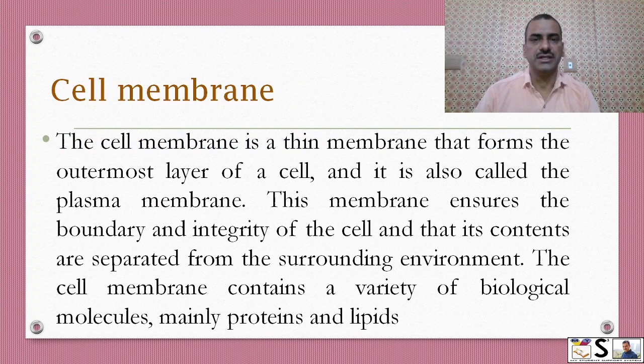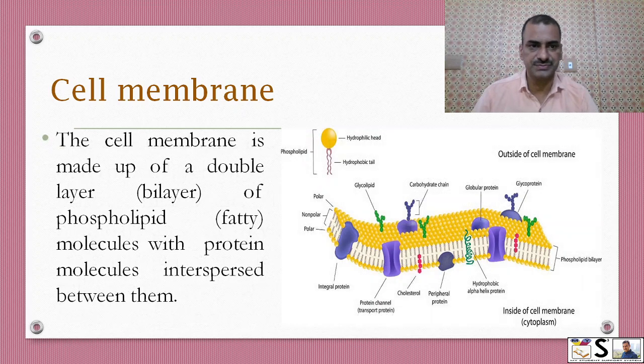First is the cell membrane. The cell membrane is a very thin membrane that forms the outermost layer of the cell, and it is also called the plasma membrane. This membrane ensures that the boundary and integrity of the cell is maintained, and all contents are separated from the surrounding environment. The cell membrane contains a variety of biological molecules, mainly proteins and lipids.